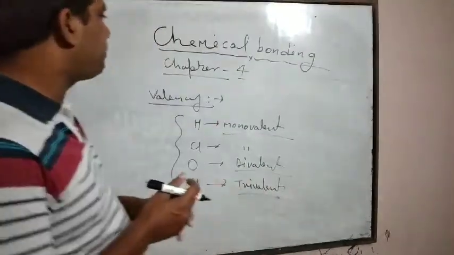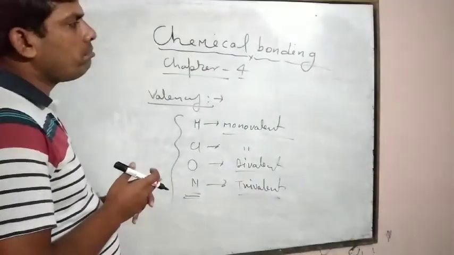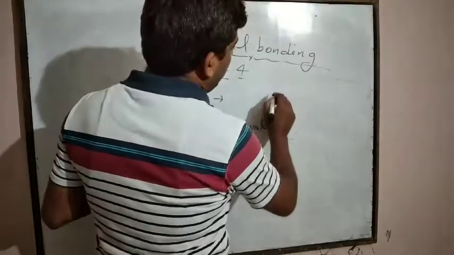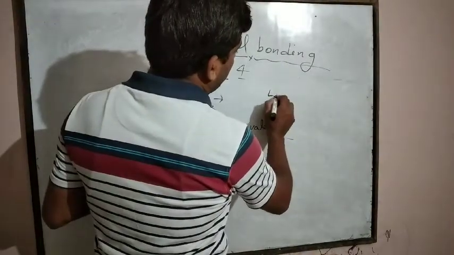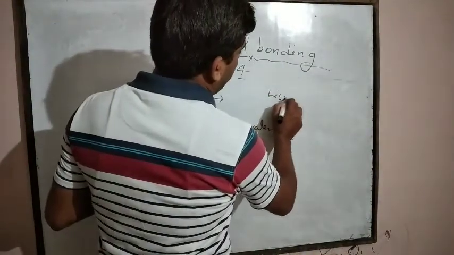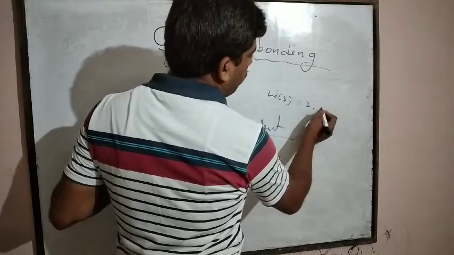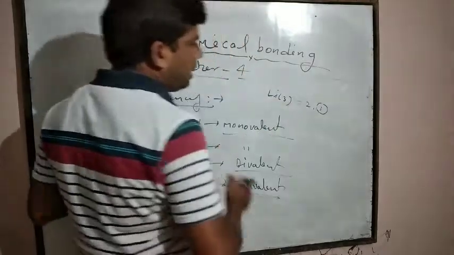For example, if we take lithium, its atomic number is 3 and its electronic configuration according to shells is 2, 1. The 1 is the valence electron.